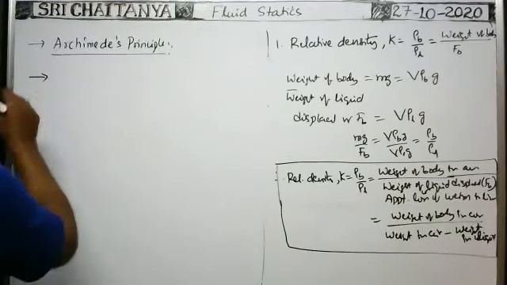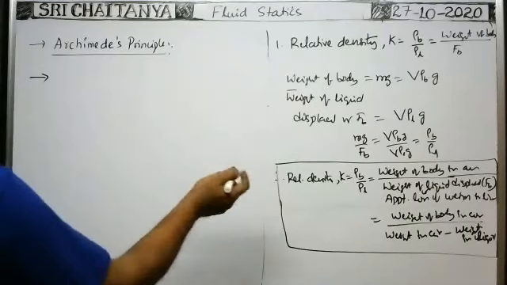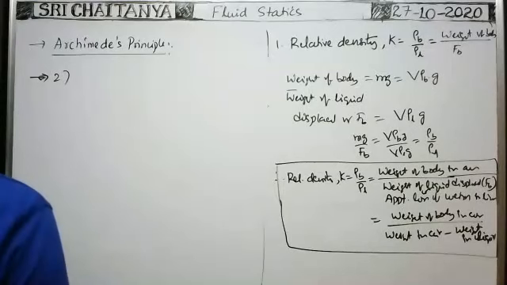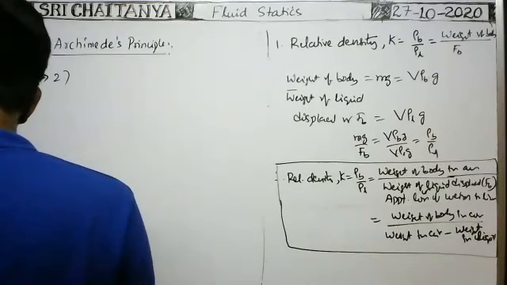Next. Okay, in this only the second one. Volume of the cavity we need. Volume of the cavity. Suppose here